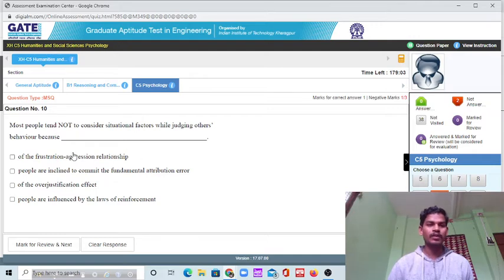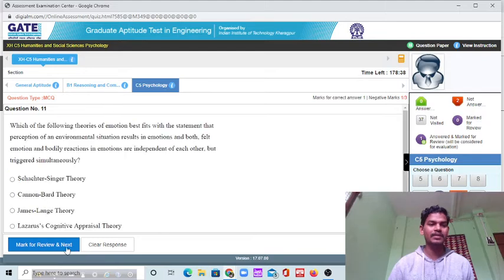The question is about how most people tend not to consider situational factors while judging others' behaviors. Suppose this is the answer, and you have clicked these options also, mark for review and next. It means you have answered the question but you have marked it for evaluation also. And you can see the negative marking. For a correct answer, you will get 1 mark.